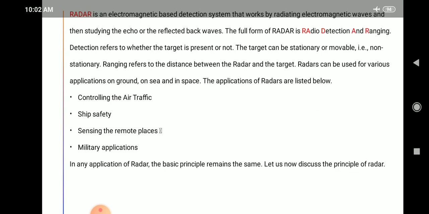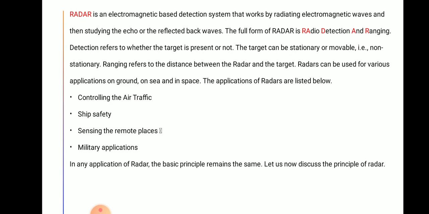Hello. Now we will start with a new topic, that is radar. Now the question comes to our mind: what is radar? The radar is an electromagnetic based detection system that works by radiating electromagnetic waves and then studying the echo or the reflected back waves. The full form of radar is radio detection and ranging. RA is from radio, D is for detection, A is for and, R for ranging.